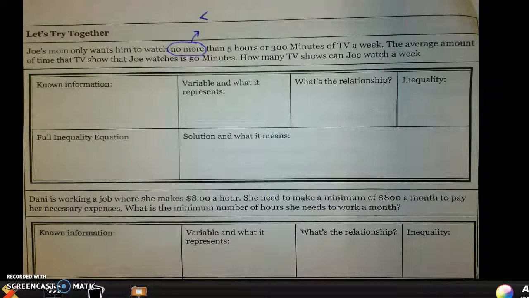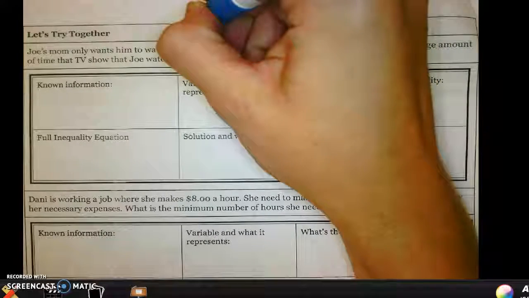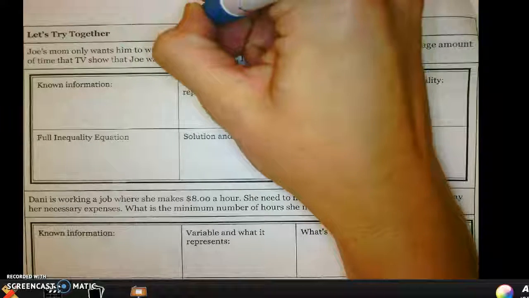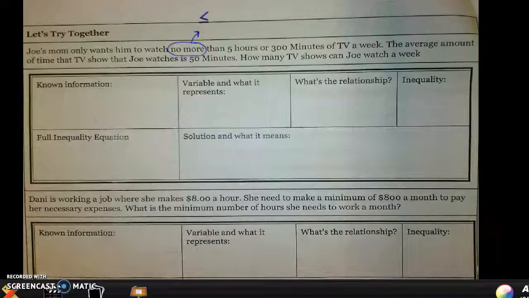This is what you want to ask yourself: is it okay if it's equal to 5 hours or 300 minutes? In this case, if it's no more than 5 hours, then yes, it's okay if he watches exactly 5 hours. He just can't watch more than. So we're going to have a less than or equal to sign as our inequality sign. So I'm going to start with that.